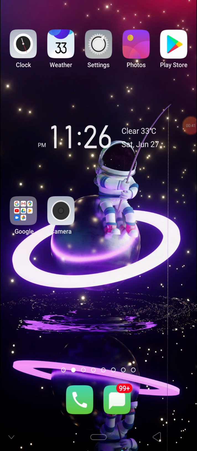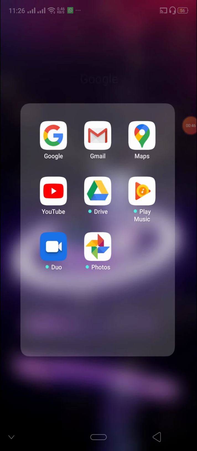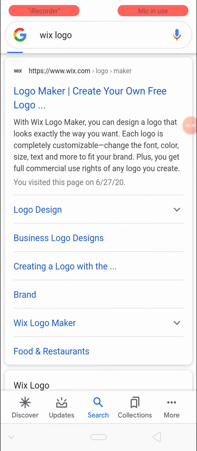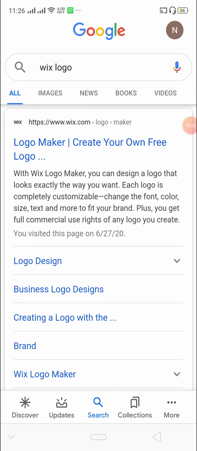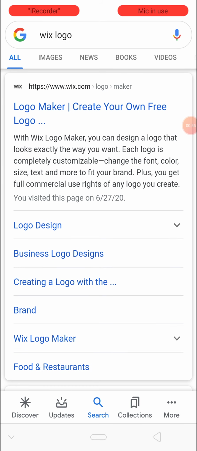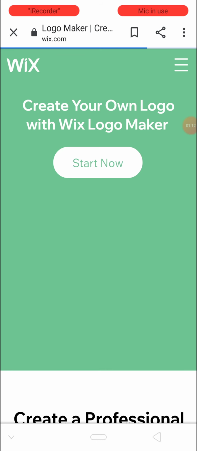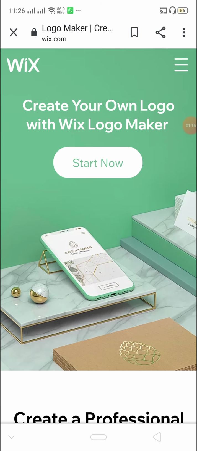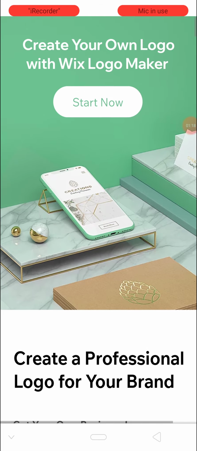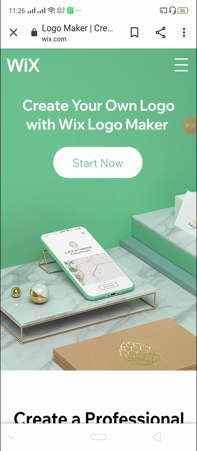So the first thing that will appear in your mind is the concept of the logo and the idea behind that logo. If you don't have any creative knowledge, I would suggest that you go and check out the Wix logo site. As you might have seen in most of the YouTube ads, it appears the Wix logo, but most of us just ignore it by clicking on the skip ad button. But if you try it, you would get one thing: the Wix logo is not free. Actually, it charges you $25 per logo. But the most important thing that you can get from Wix Logo Maker is the idea of your logo.